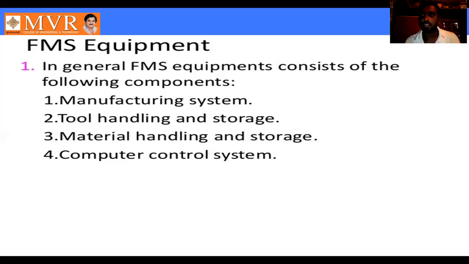Coming to the manufacturing system, by using CNC machines, we choose horizontal or vertical machines, and then perform the operations. That we call the manufacturing system.